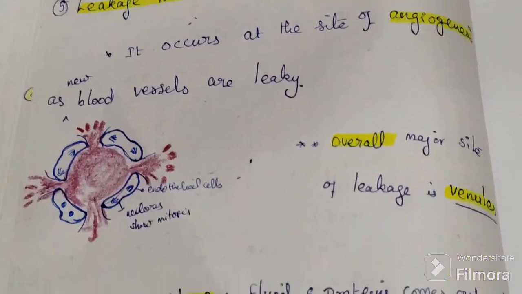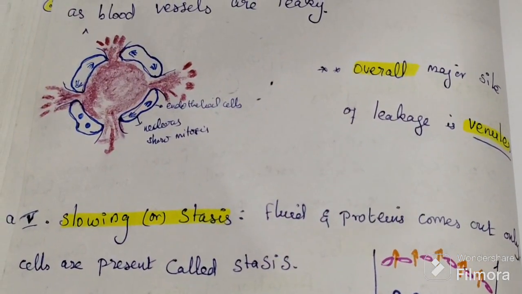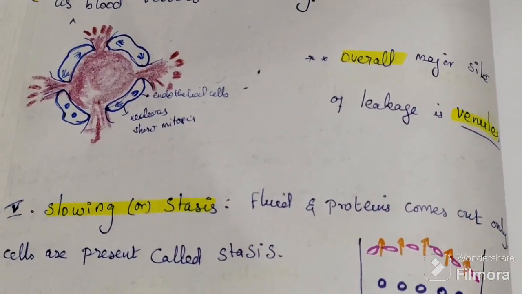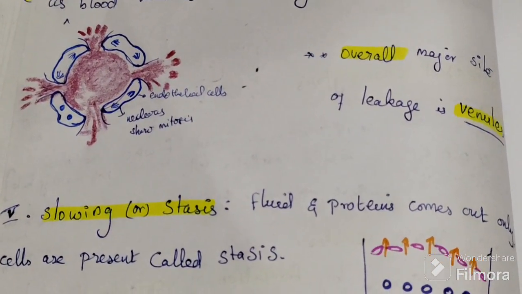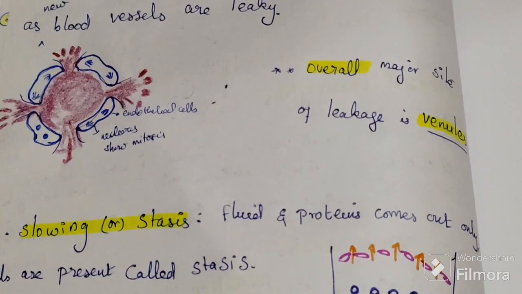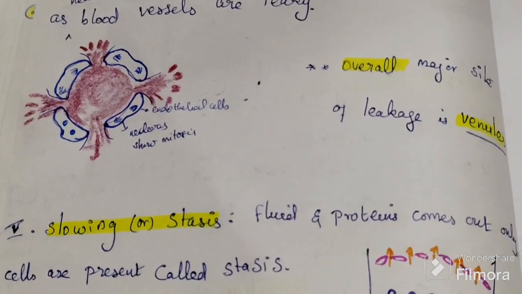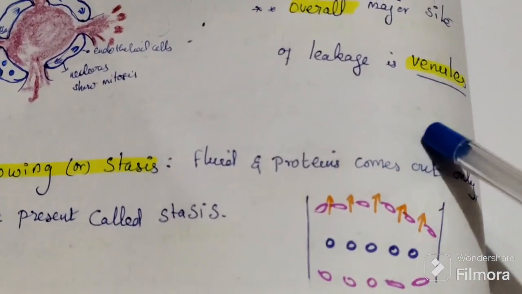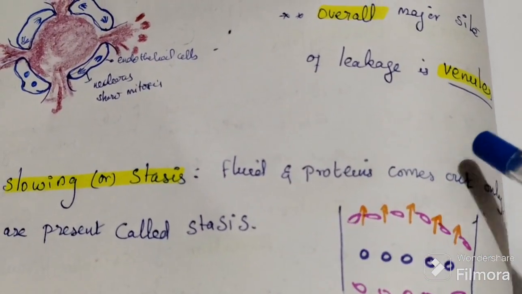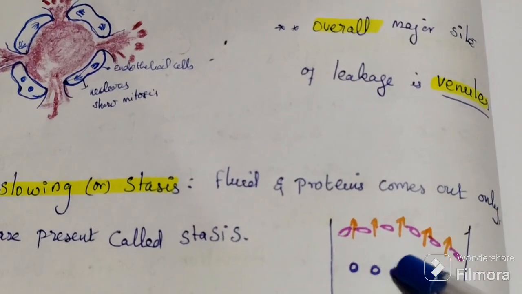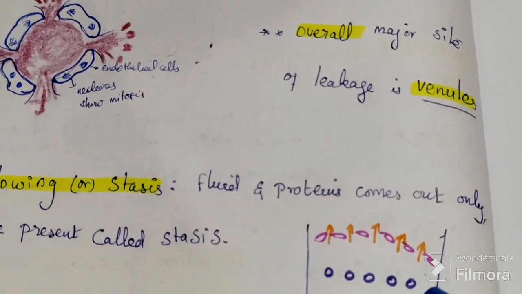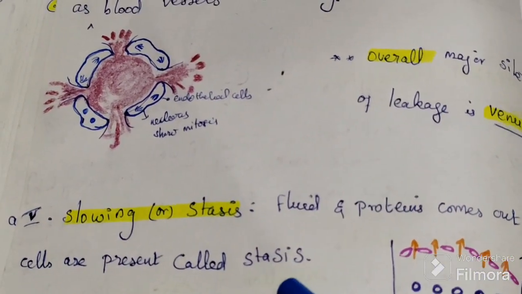Then the fifth one is slowing or stasis. Increased concentration of red cells, raised blood viscosity. In these steps fluid and protein come out, and only the cells are left. That process is called stasis.